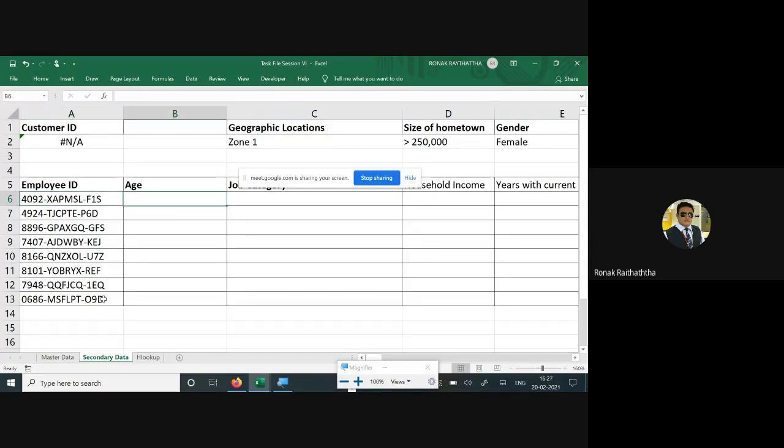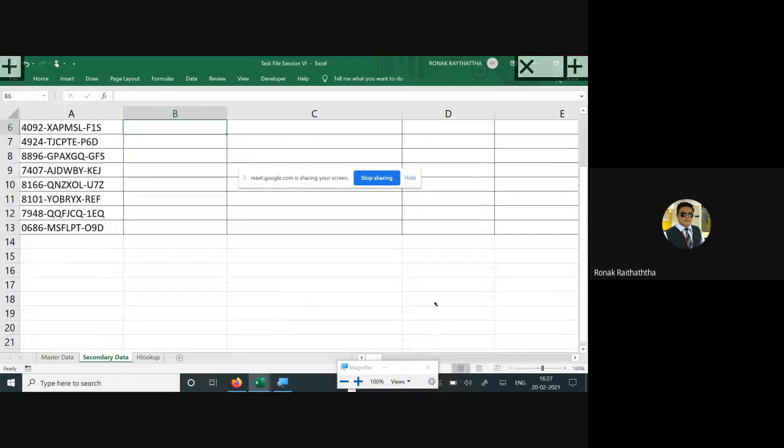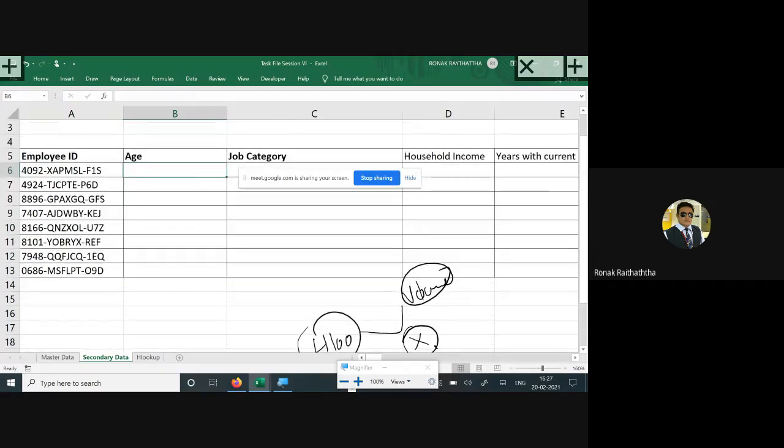For this, we would be using either HLOOKUP or VLOOKUP. You can use XLOOKUP as well, which has been given in the latest version. I guess it's there in the Office 365 version. So if someone is using Office 365, you have XLOOKUP. They have eliminated H and V entirely and combined them in the XLOOKUP, which is an amazing lookup. But here in this case, the first thing we'll have to identify is whether we should use HLOOKUP or VLOOKUP. That's the first question.